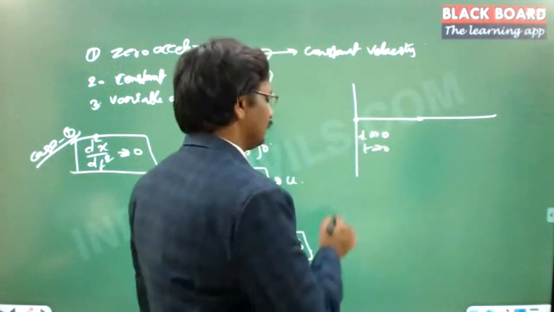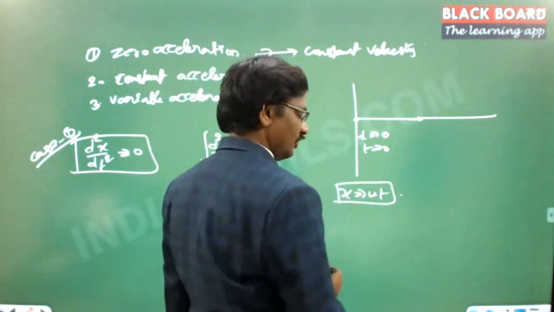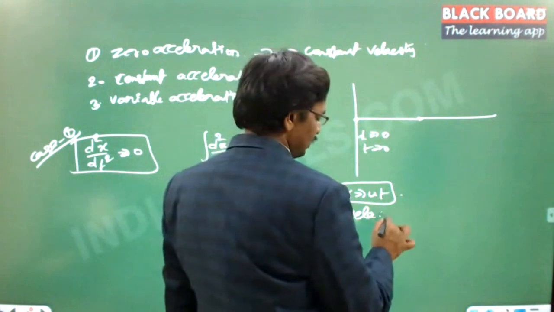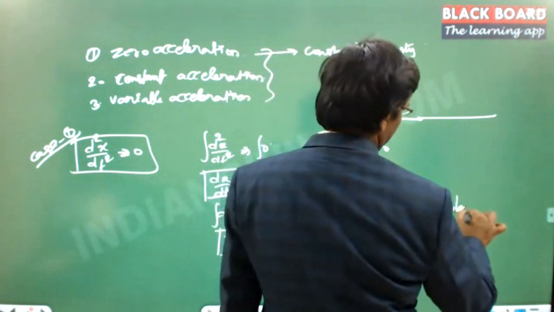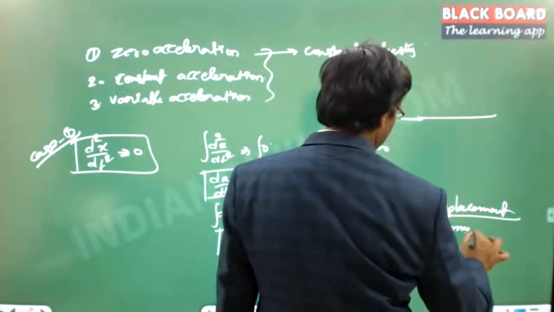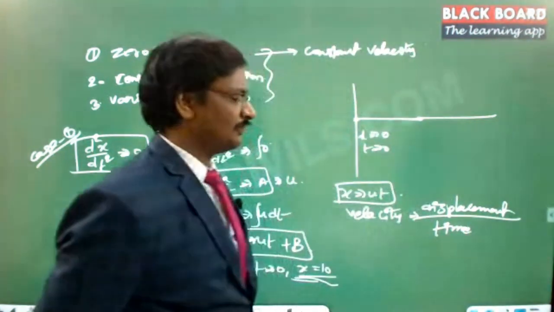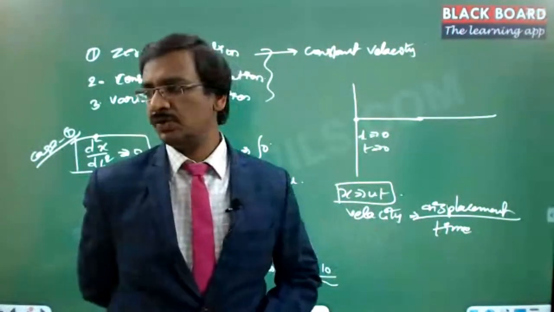Now in such case, simply x is equal to ut, and this is the most popular equation we know. Velocity is equal to displacement by time. Velocity equal to displacement by time, right? Now, this is when the acceleration equal to 0.